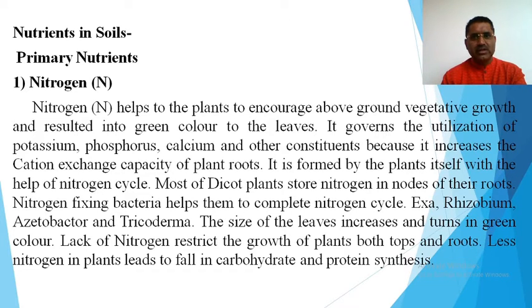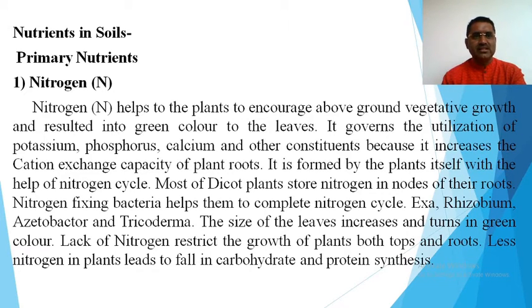It governs the utilization of potassium, phosphorus, calcium and other constituents, because it increases the cation exchange capacity of plant roots. Means whether roots can uptake the nutrients or not is determined by the nitrogen availability. It is formed with the help of the nitrogen cycle. There is no need for extra addition of nitrogen by the farmers, because there is a nitrogen cycle which itself is functioning and providing nitrogen to the plant.